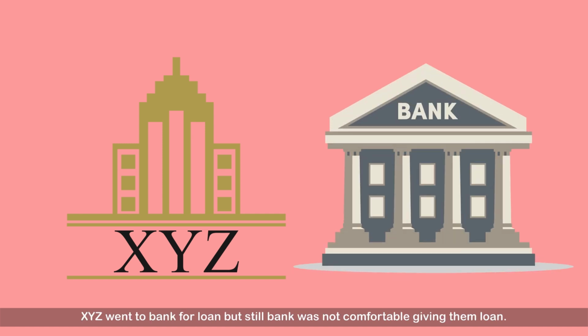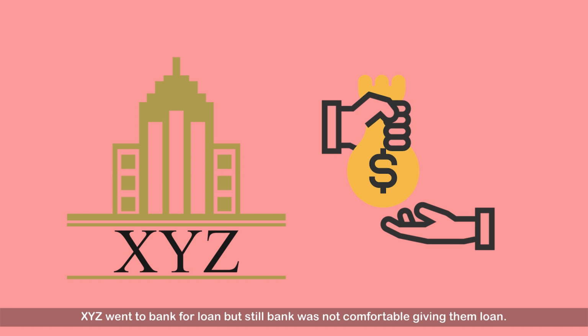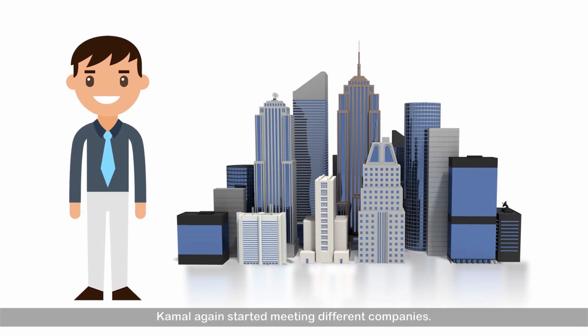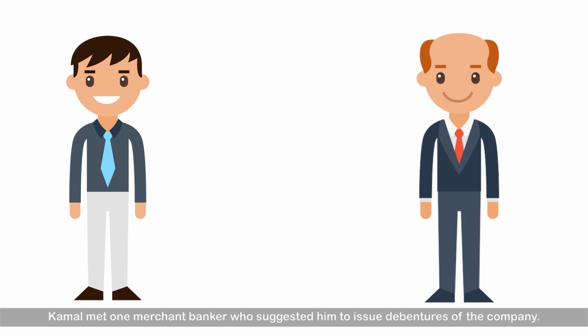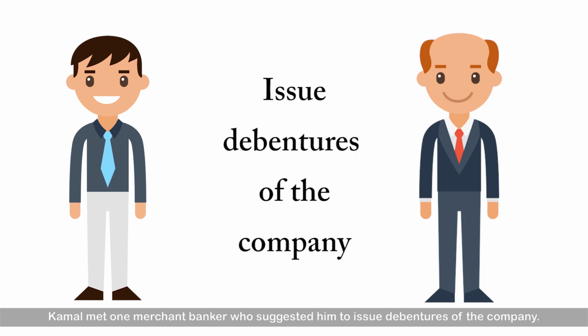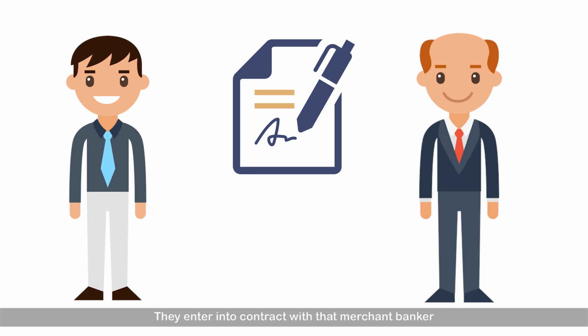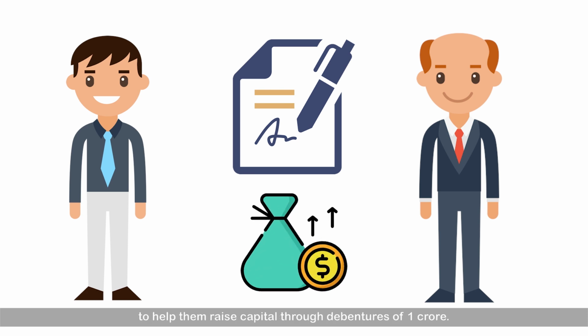XYZ went to the bank for a loan but still the bank was not comfortable giving them a loan. Kamal again started meeting different companies. Kamal met one merchant banker who suggested he issue debentures of the company. They entered into a contract with that merchant banker to help them raise capital through debentures of 1 crore.